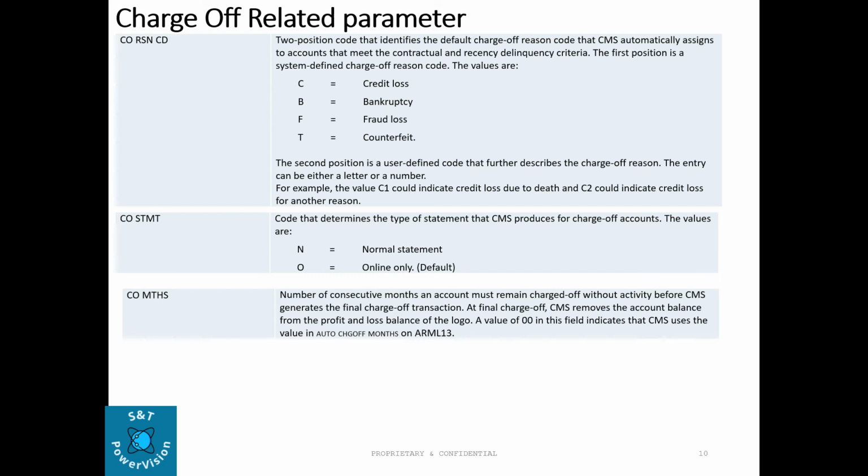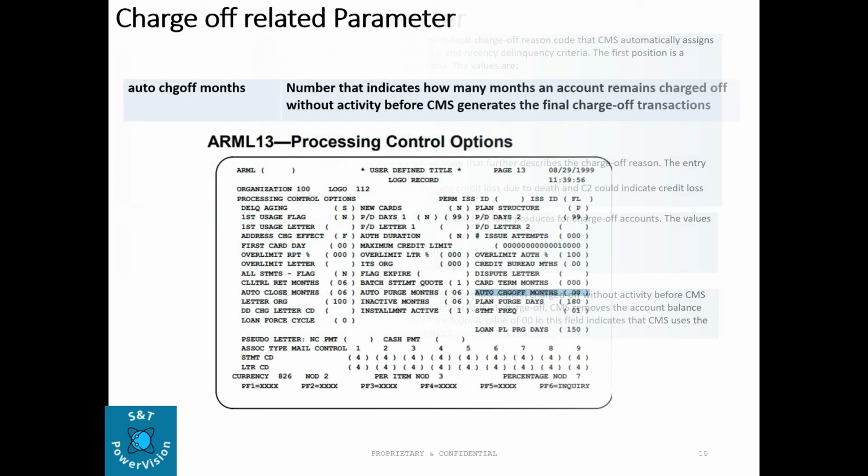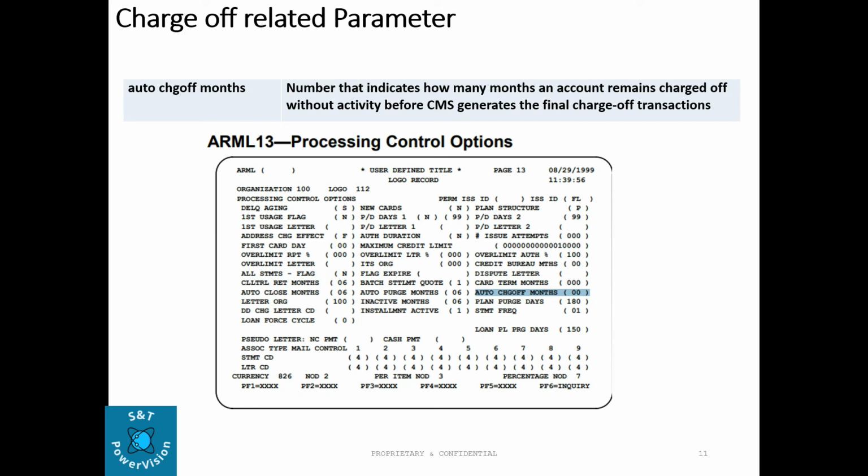CO month: the number of consecutive months an account must remain charged off without activity before CMS generates the final charge off transactions. At final charge off, CMS removes the account balance from the profit and loss of the logo. A value 00 in this indicates CMS uses the value in the auto charge off month on ARML13. Now there is another charge off related parameter on the ARML13, that's auto charge off month: a number that indicates how many months an account remains charged off without activity before CMS generates the final charge off transactions.